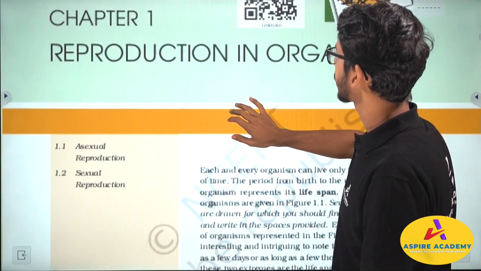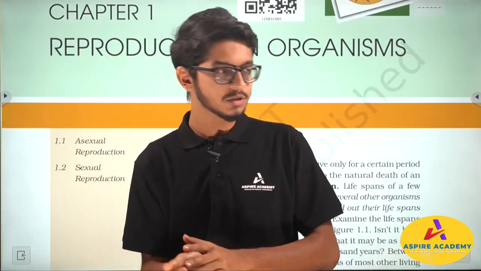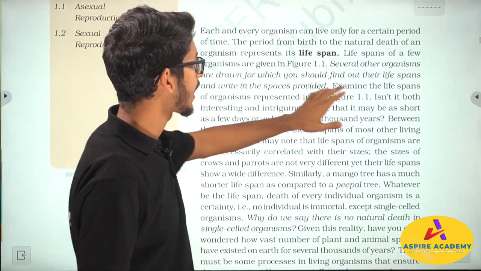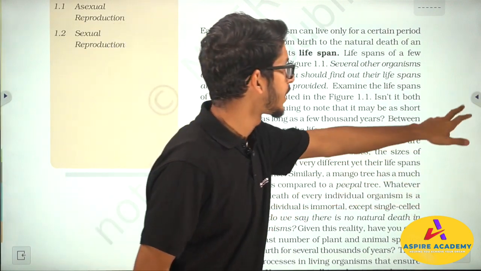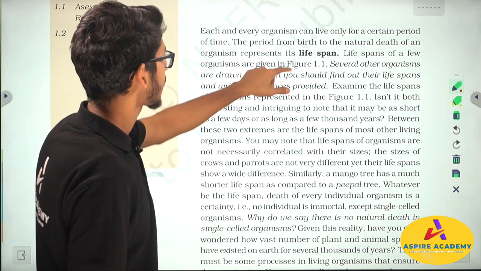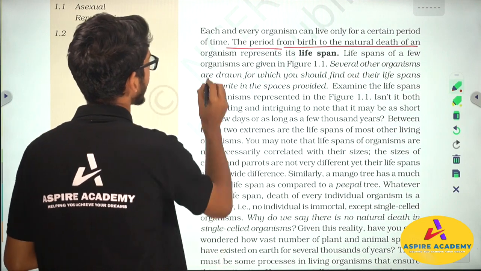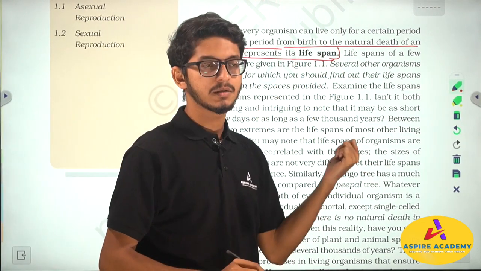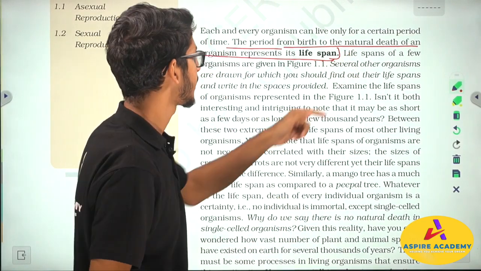Now we are going to study our chapter, which is reproduction in organisms. In reproduction in organisms, the first thing we have to see is how reproduction is associated with lifespan. That means how long you are going to live. You should underline this point, that the life period from birth to the natural death of an organism represents its lifespan. What is lifespan might be asked in your subjective exam, where 1 mark may be given for this question.